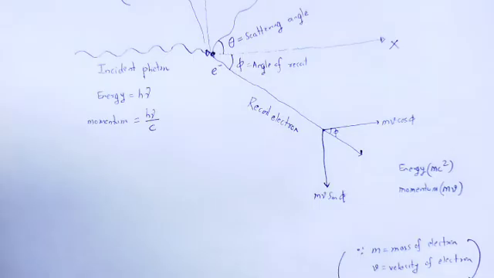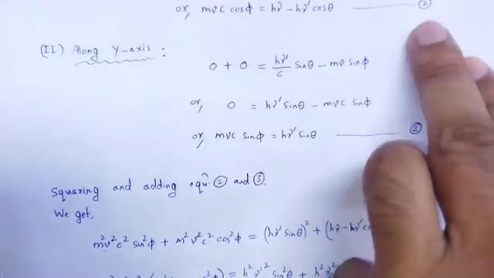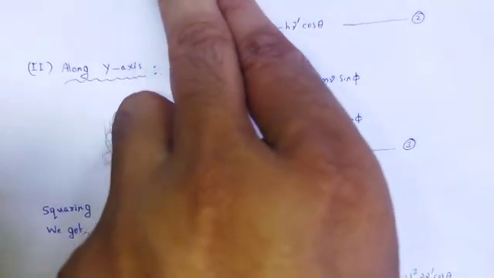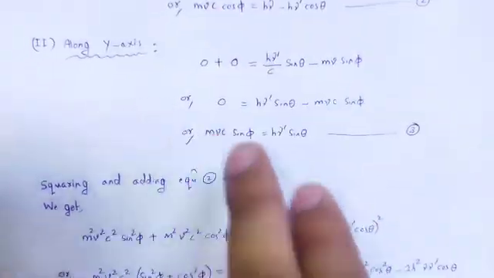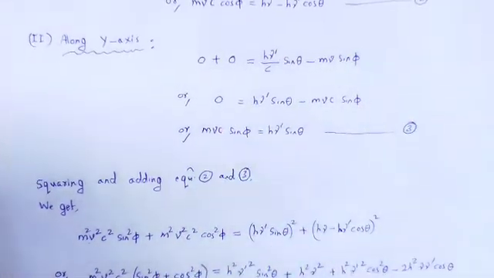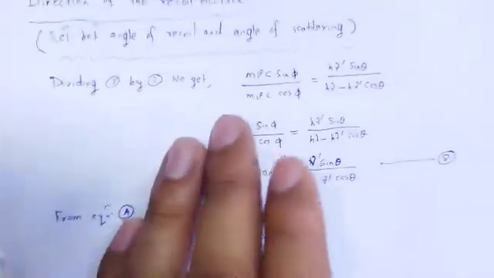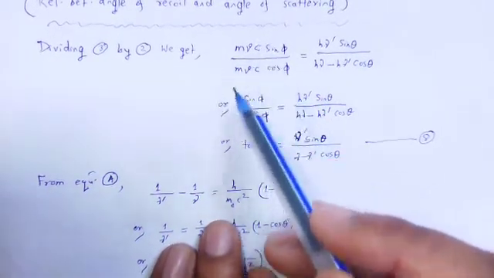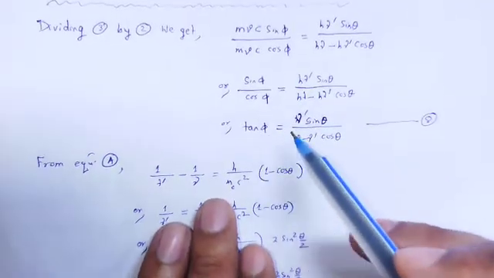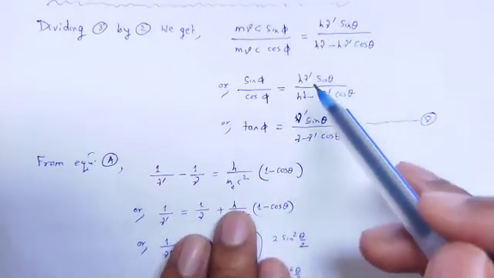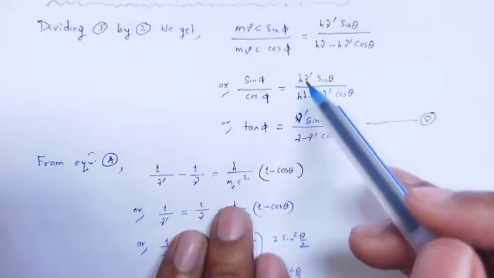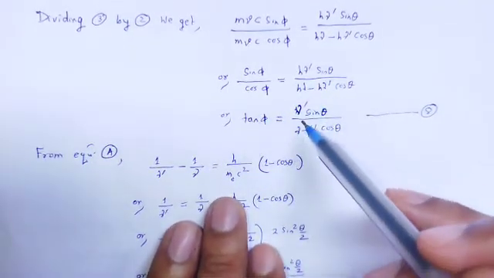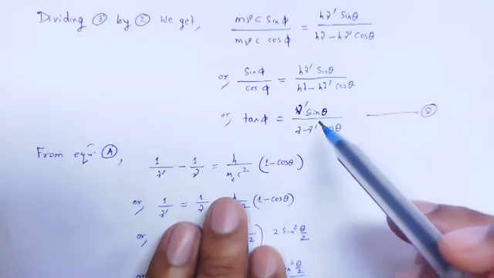Come to equation number 2 and equation number 3, as we wrote for momentum along x axis and y axis. Now dividing these two equations, dividing 3 by 2, mvc cancel out, sin phi by cos phi is tan phi. In that section, h as common from numerator and denominator cancelled out. Finally, we obtain tan phi is equal to nu dash sin theta divided by nu minus nu dash cos theta.